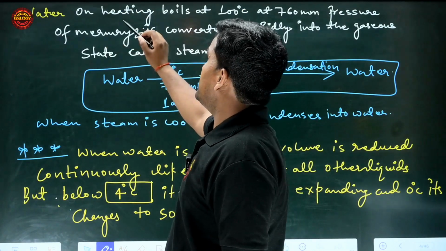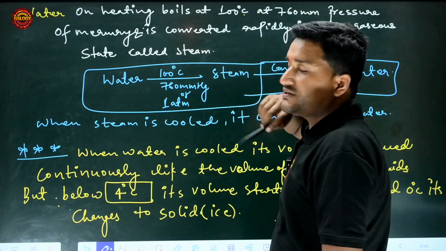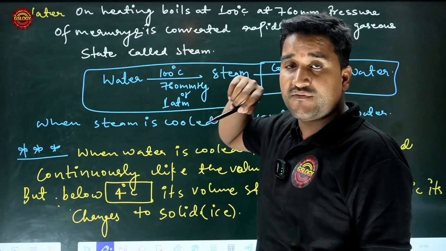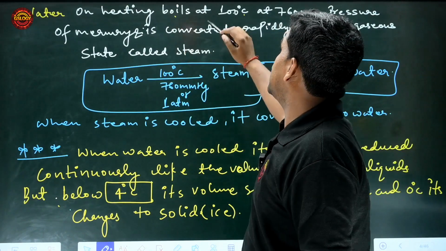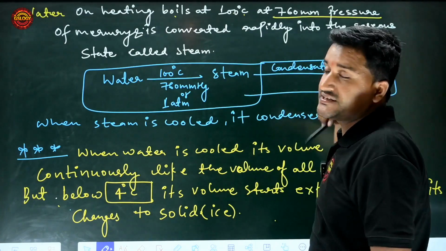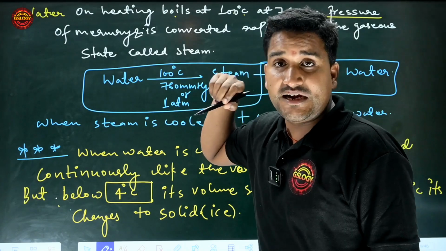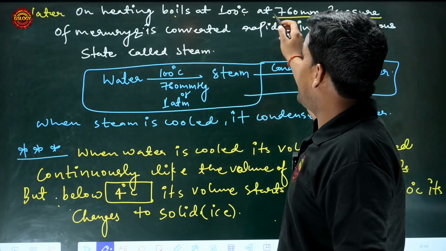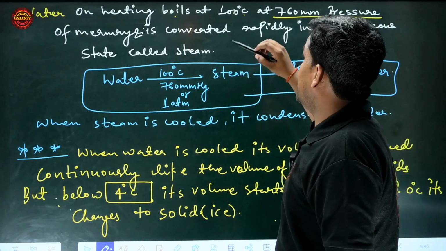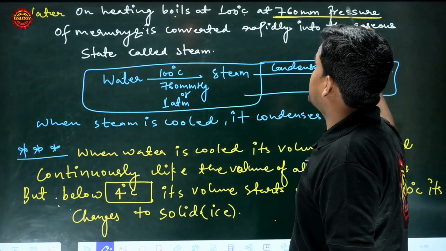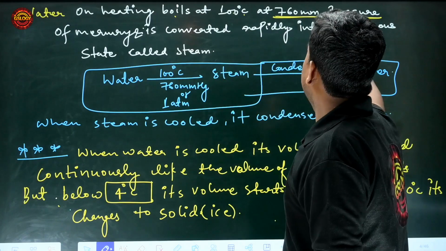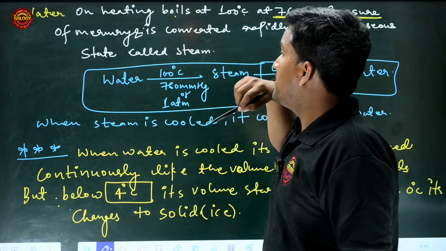Water on heating boils at 100 degrees Celsius. You know very well the boiling point of water is 100 degrees Celsius at atmospheric pressure. You know very well the value of atmospheric pressure is 1 atm, and 1 atm is equal to 760 mm pressure of mercury.